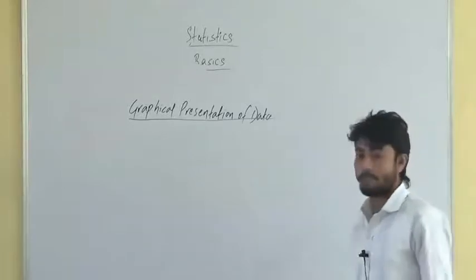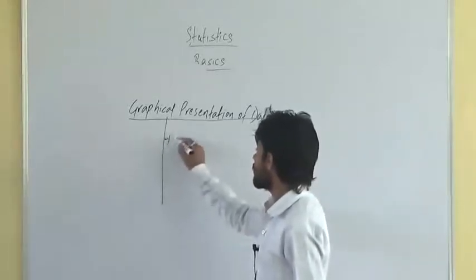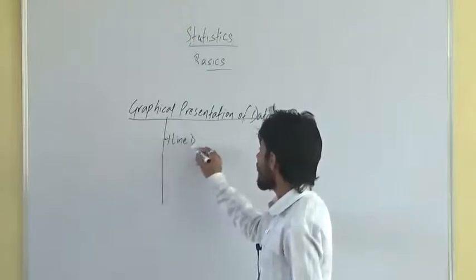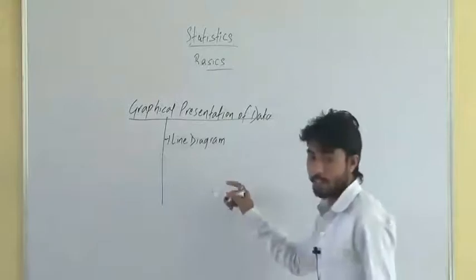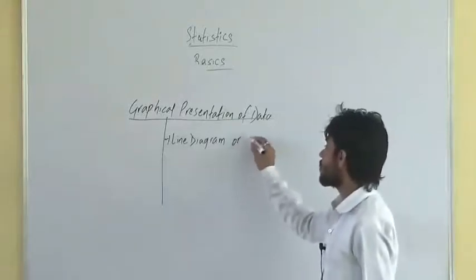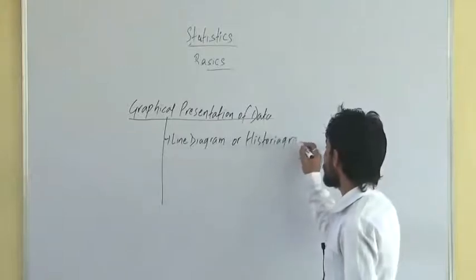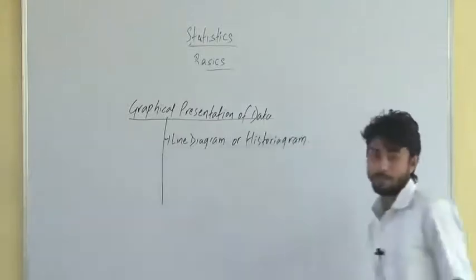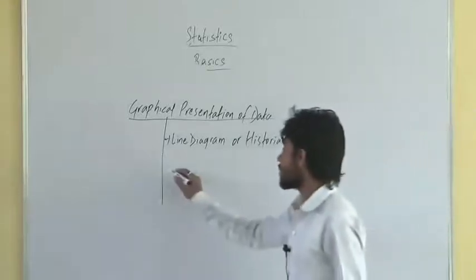Graphical or diagrammatic means the same thing. Under this one, we have to know about the different types of graphical representation of the data. Line diagram, which is also called, not histogram, historiogram, right? It is also called line diagram or historiogram.